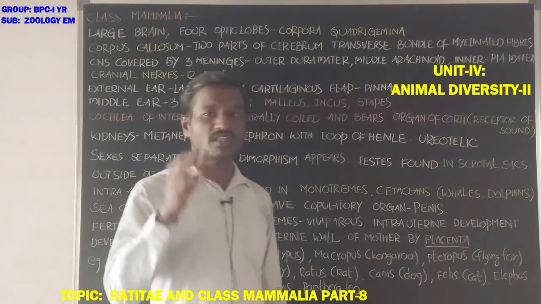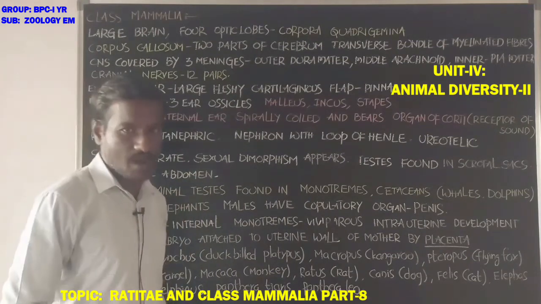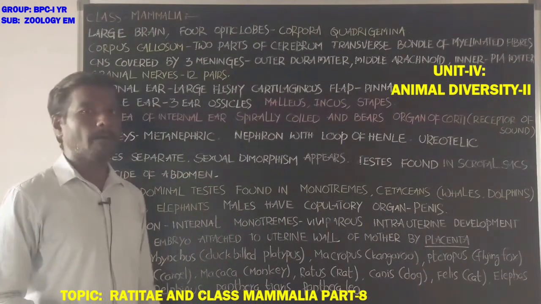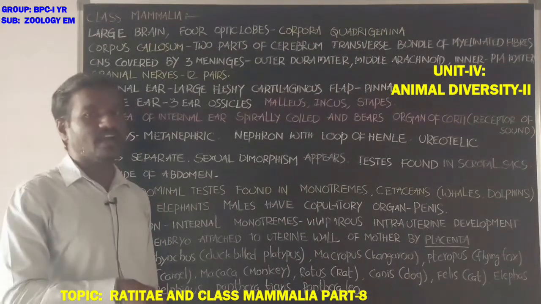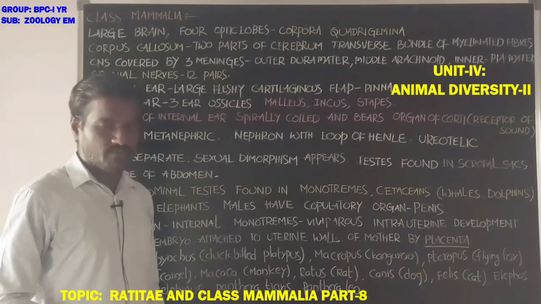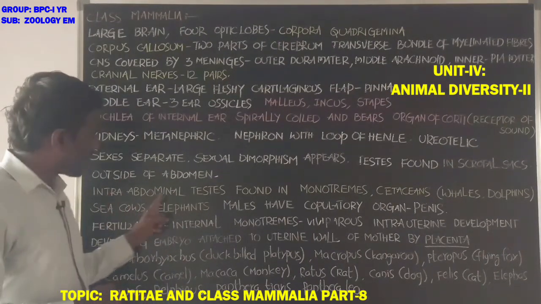Testes are found in scrotal sacs, located outside of the abdomen, and testes may also be present inside the abdomen, that is called intra-abdominal testis.